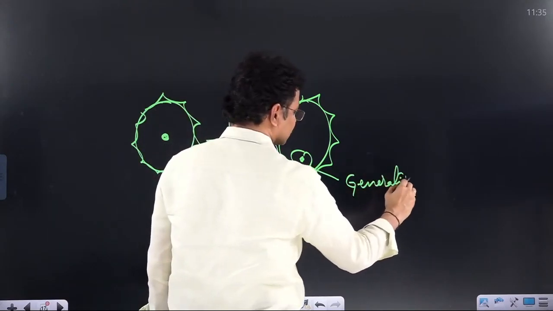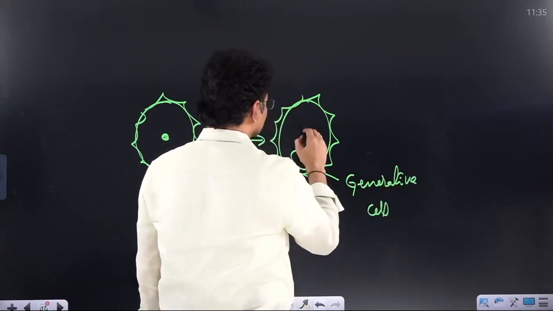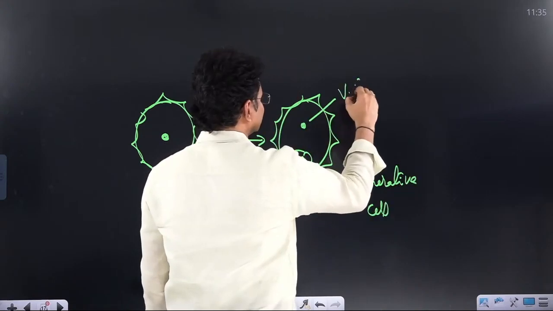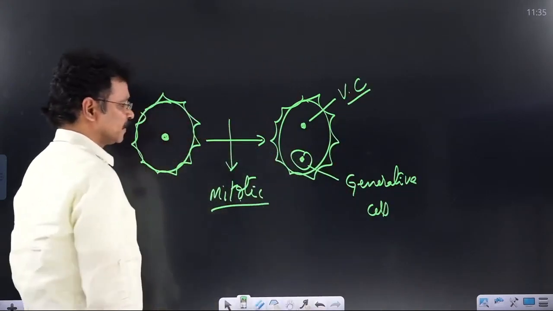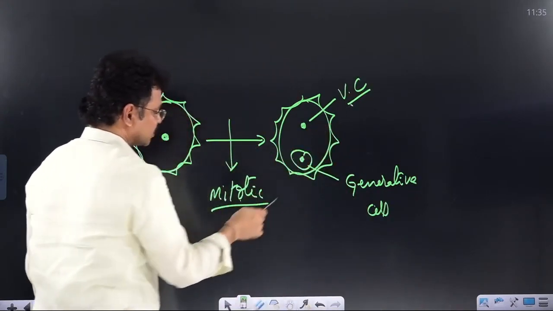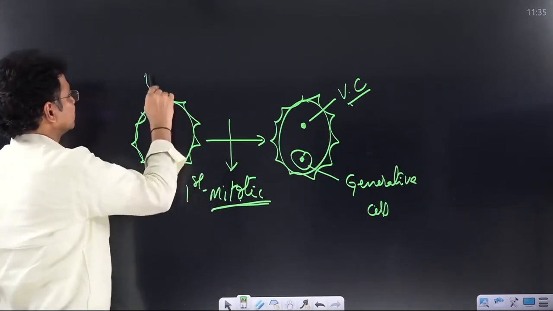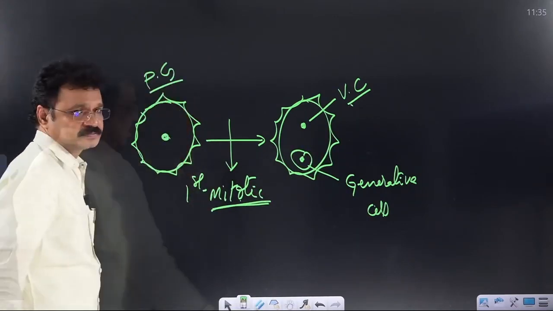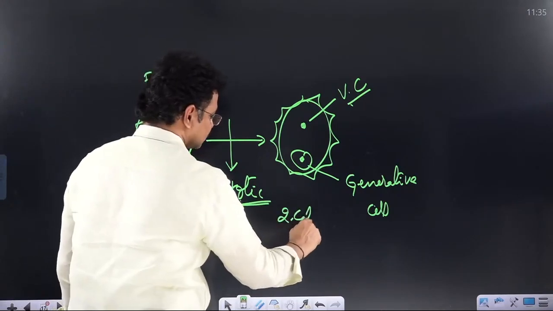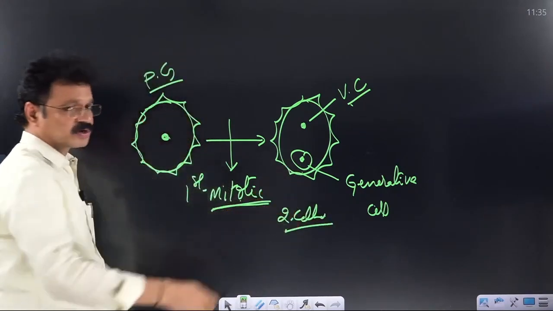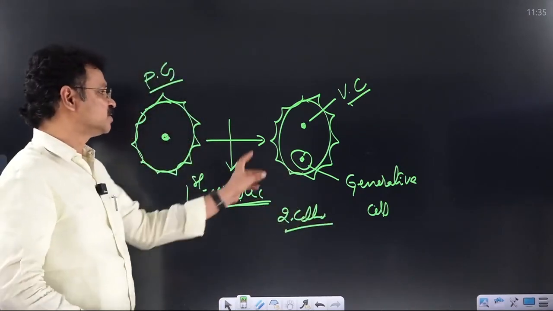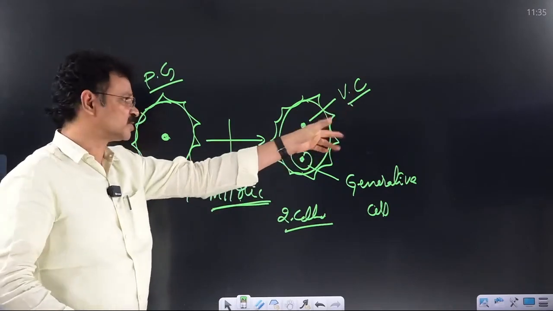Generative cell. The other larger cell is called the vegetative cell, VC for vegetative cell. The generative cell and vegetative cell are the results of the first mitotic division in the pollen grain. PG, full form pollen grain. At this two-celled condition, pollen is liberated from the anther and reaches the stigma of another flower or the same flower.